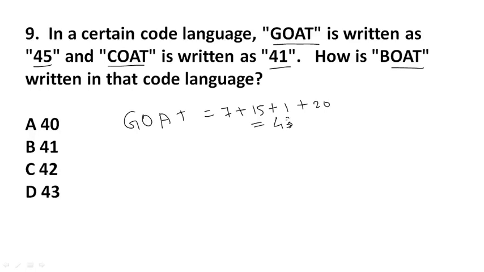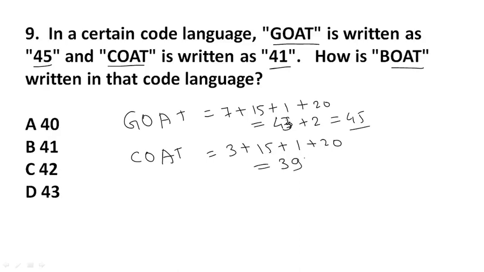But we want 45. If we add 2 to this 43, then we will get 45. That is our solution. In the same way, COAT is C for 3 plus O for 15 plus A for 1 plus T for 20. Adding all this, 20 plus 15 is 35, 35 plus 1 is 36, 36 plus 3 is 39, 39 plus 2 is 41.